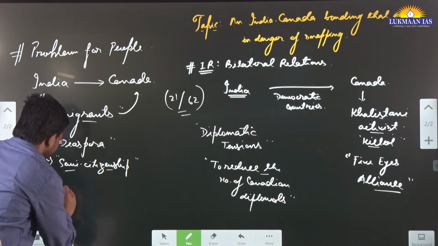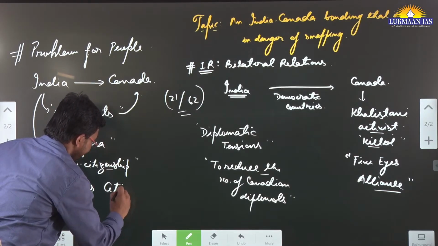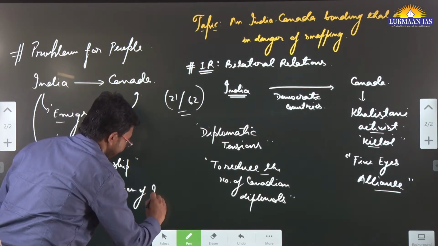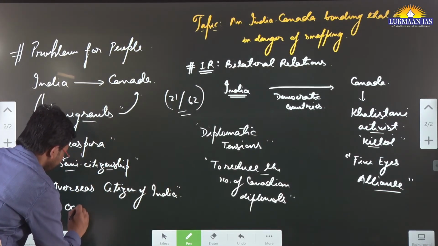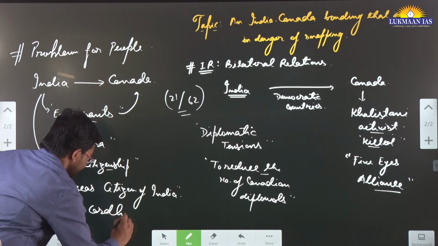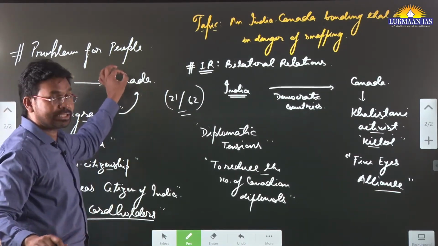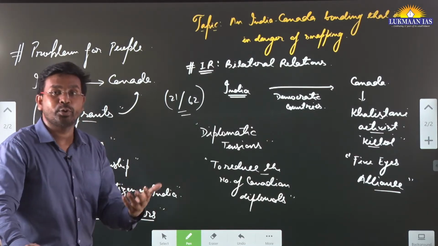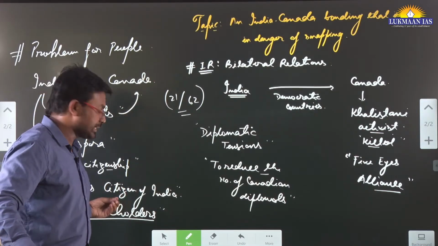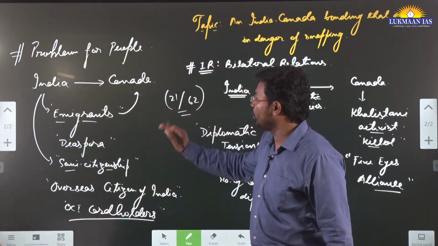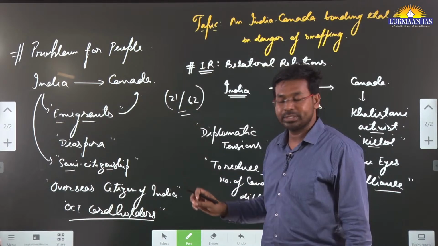Many of these people are considered overseas citizens of India. They are simply known as OCI card holders. So those people who have got citizenship in Canada but are of Indian origin are part of this scheme, and as OCI card holders, they can come back to India anytime and reside for any longer duration that they want to stay in India.